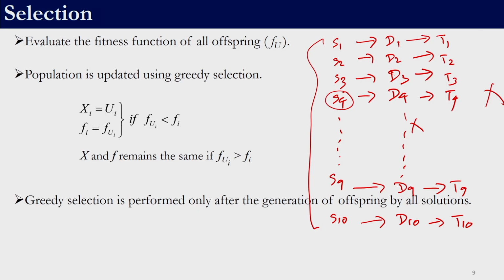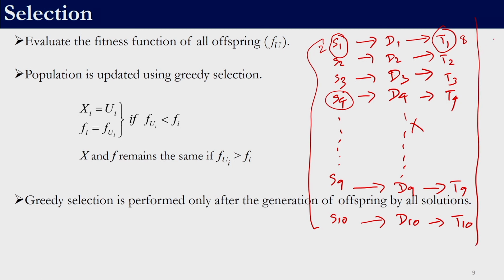Once we have generated all the trial vectors, right, then we need to do a greedy selection between S1 and T1, whichever vector is better or whichever solution is better will survive. Let us say S1 has an objective function of 2 and T1 has an objective function value of 8, and let us say we are solving a minimization problem. So, between this 2 and 8, 2 would be selected.